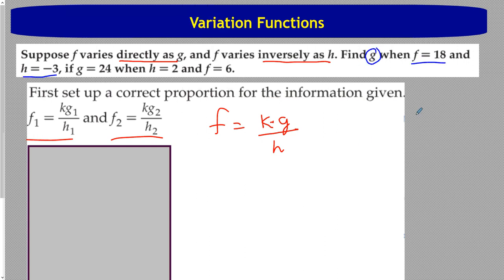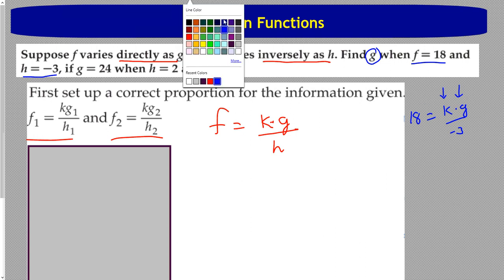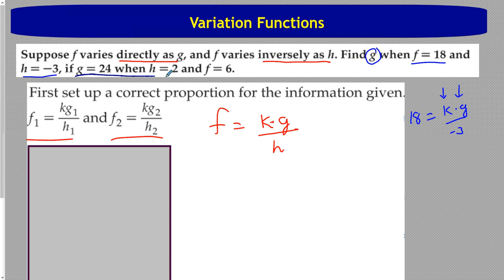when f is 18 and h is -3. So if I try that and I plug those in, 18 is equal to k times g, because that's what I'm looking for, over -3. The problem is I have two variables, right? I don't know what k is and I don't know what g is. I can't solve that. However, what they have to do is give you one set of data. So it's saying if g is 24 when h is 2 and f is 6.